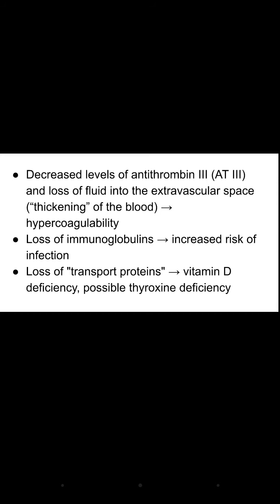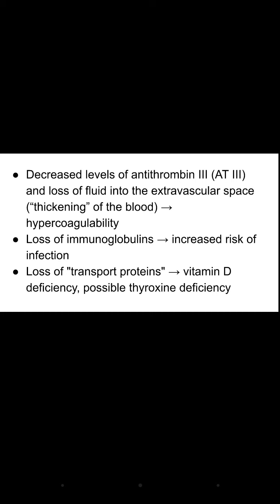So first we discussed the loss of protein in the urine. Second is loss of antithrombin III. Because antithrombin III is also lost in the urine, there are decreased levels of antithrombin III.